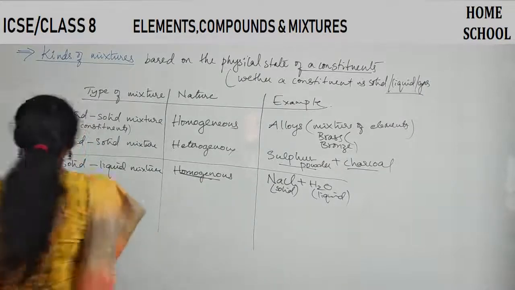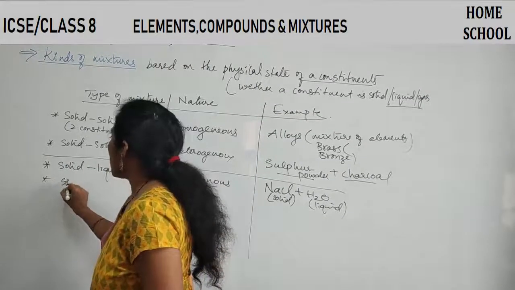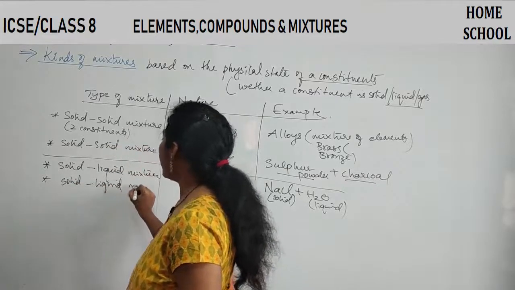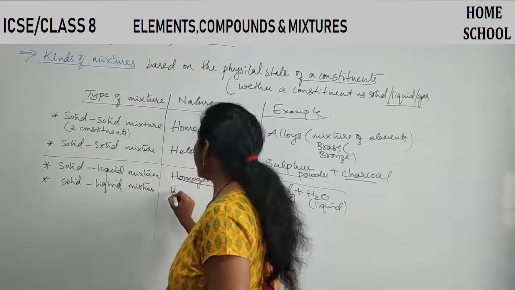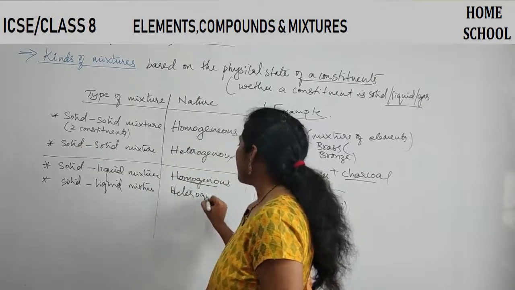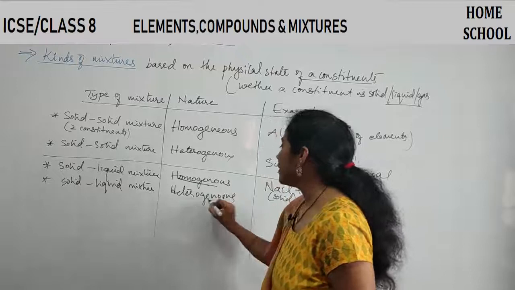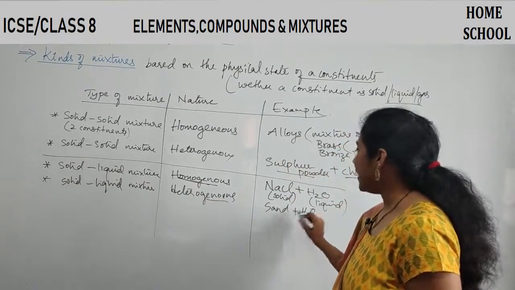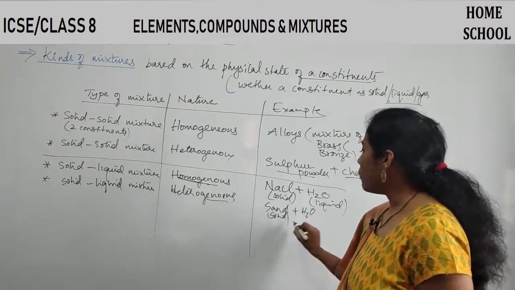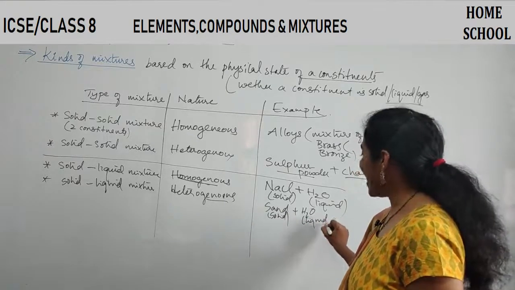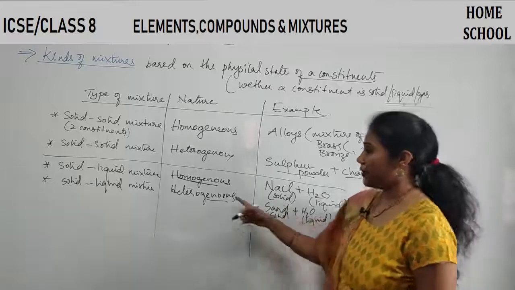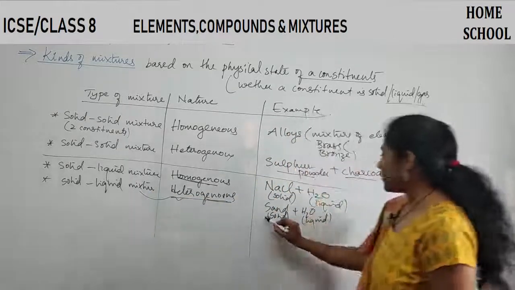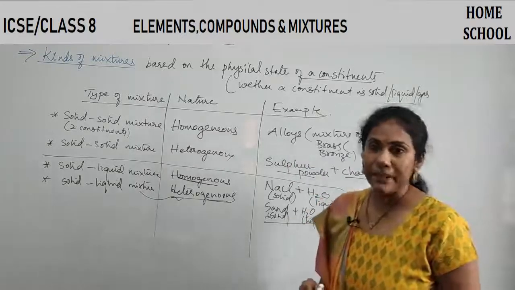And the next one, solid liquid mixture only, but if it is heterogeneous, then what example will you give? Sand and water. Sand is a solid here, water is a liquid, but sand is not completely mixed with water. So that's why it is a heterogeneous condition. For this combination, I have given sand plus water as an example.